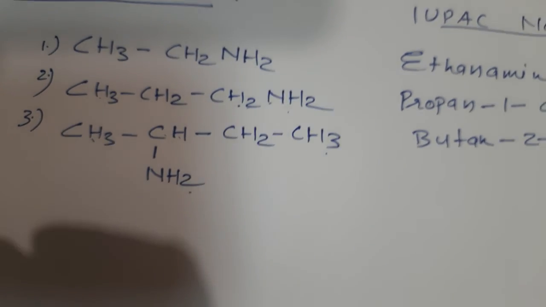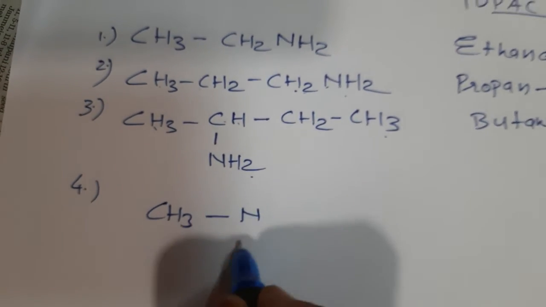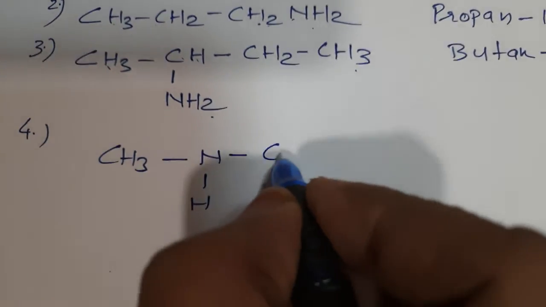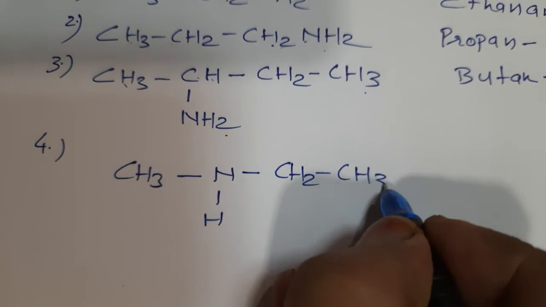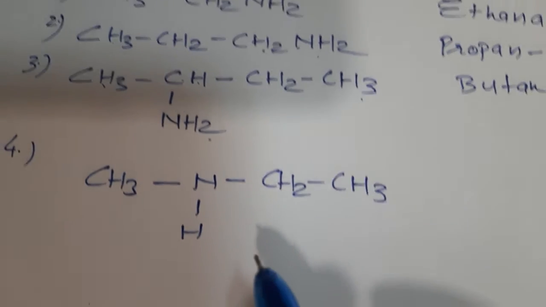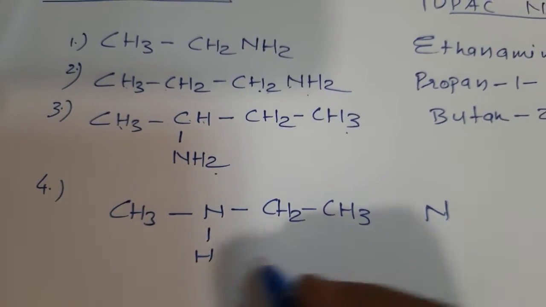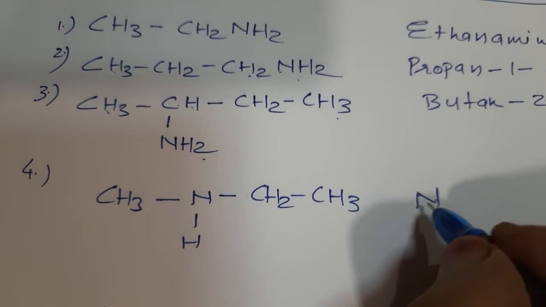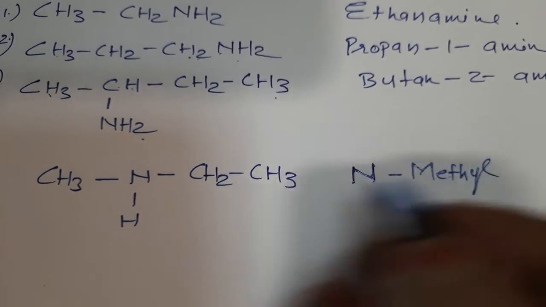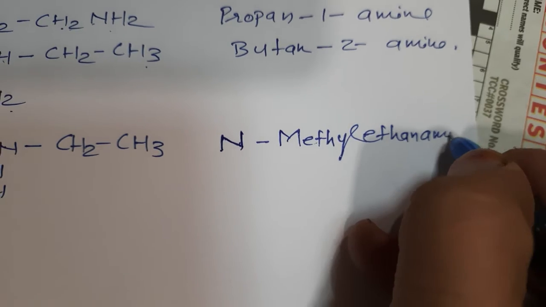Now if I write here CH3NH, now you see 2 hydrogen atoms are substituted, NH, and it is written as CH2CH3. Then the name of the compound will be the bigger one, that will be the parent compound. So it will be named as N-methyl ethanamine. I told you in secondary amine we will have to mention N, capital N. So N-methyl ethanamine. Clear?